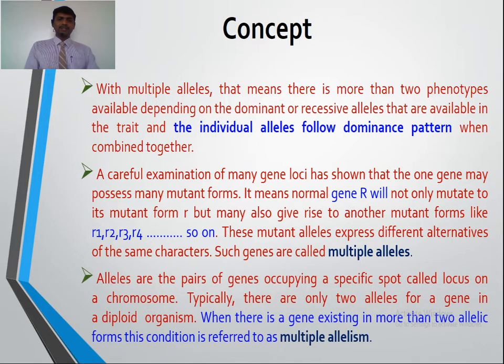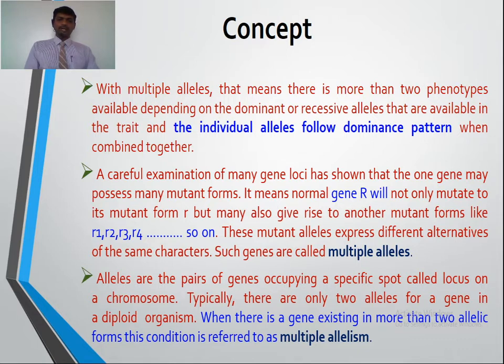Alleles are the pair of genes that occupy a specific spot or location called a locus on a chromosome. Typically there are only two alleles for a gene in a diploid organism. When a gene exists in more than two allelic forms, this condition is referred to as multiple allelism.